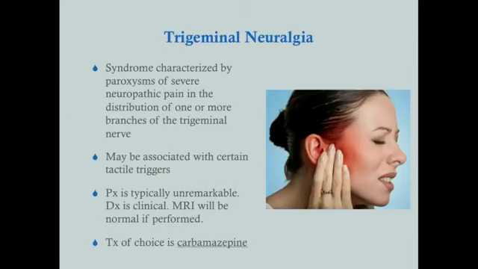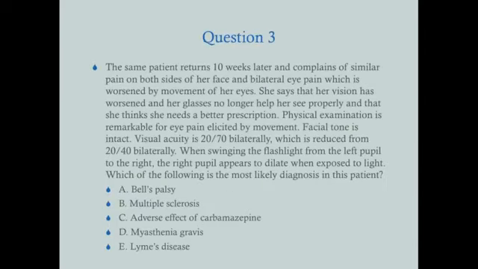But medical treatment alone is going to be successful in about three quarters of patients, the vast majority. There are surgical things that can be done, but that's outside the scope of the test. Trigeminal neuralgia will remit on its own, usually within a year, so they won't even need to continue taking the medications.